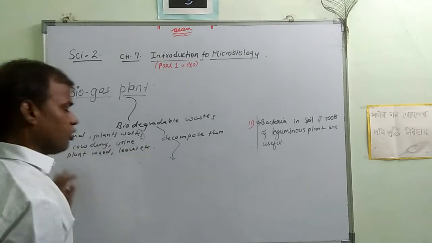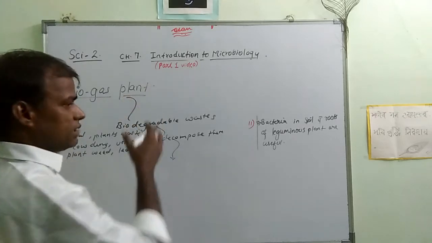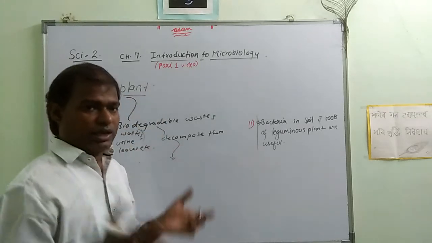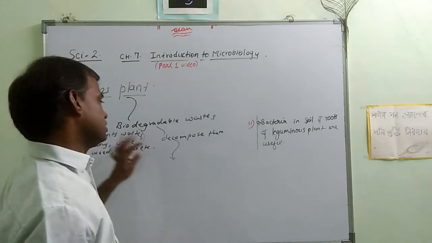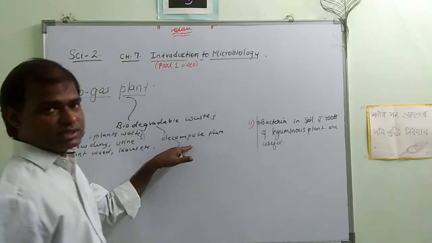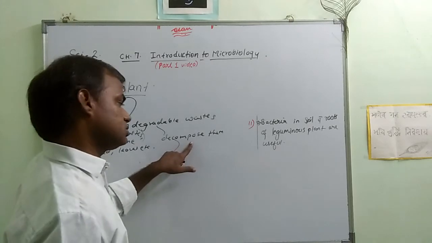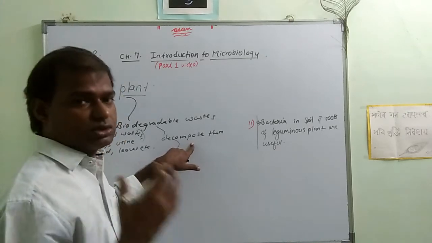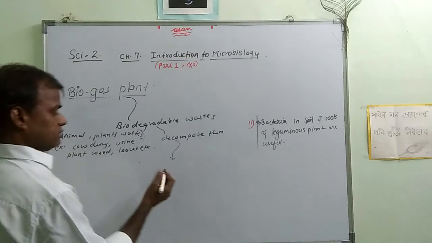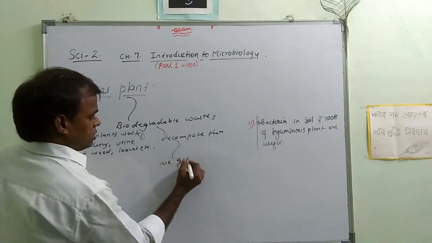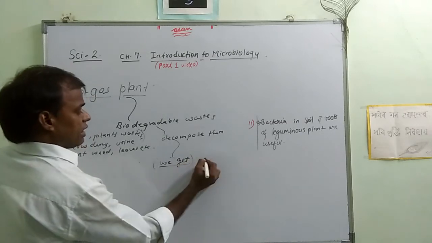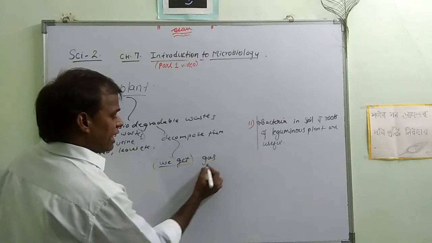All these things are dumped inside the tank of the biogas plant, and through the process they are decomposed; they rot, they are made to rot. From that we get gas. Gas is a kind of fuel.